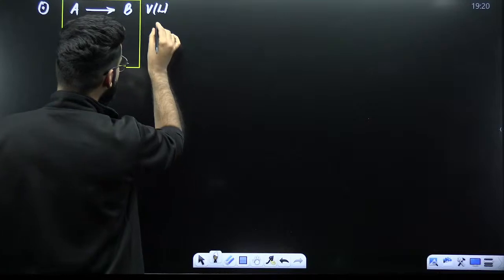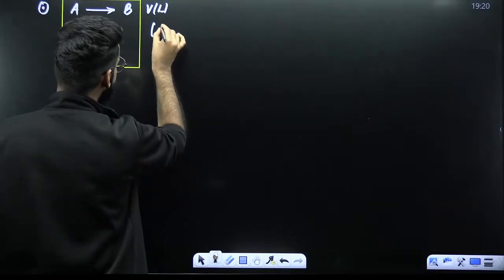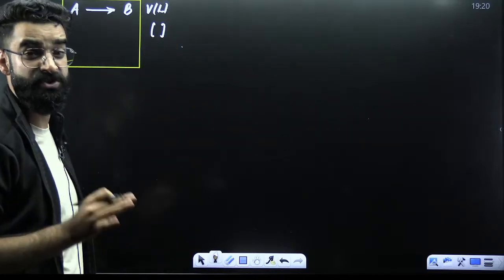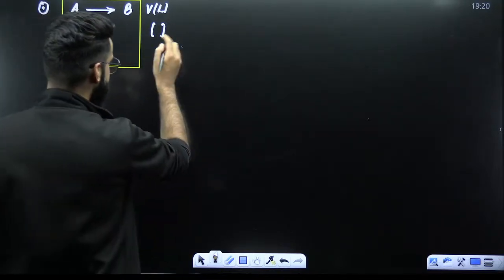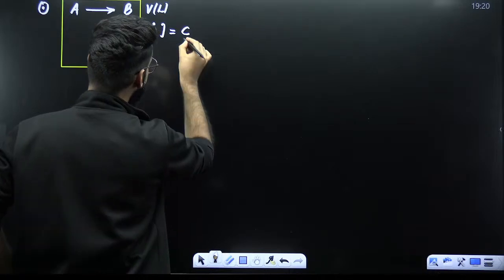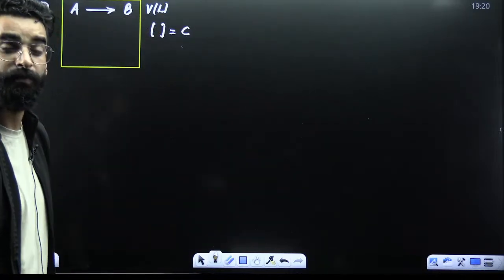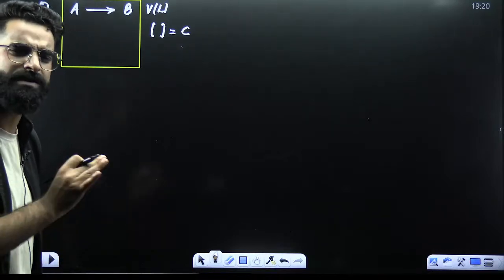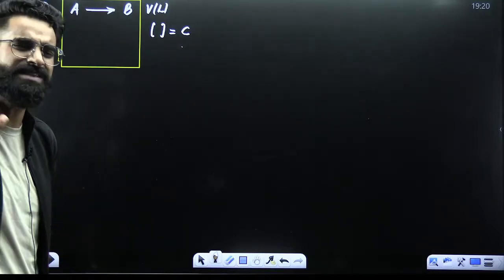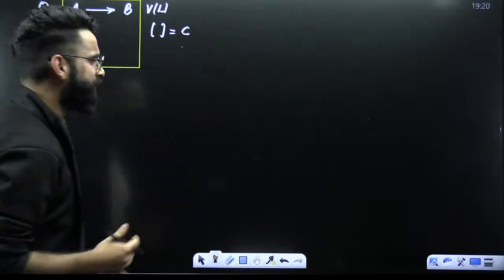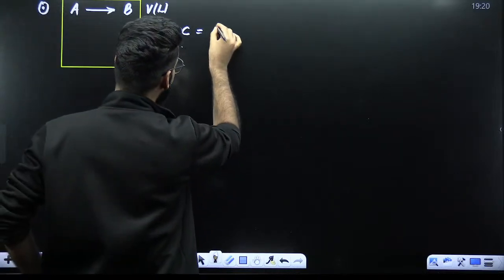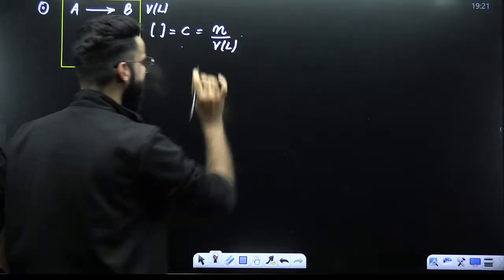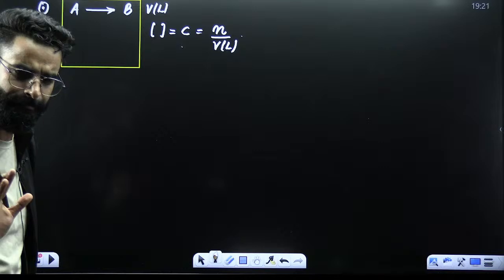Now, my dear students, here I'm defining a term which I'm representing with square brackets. Either you represent it with square brackets or you can represent it directly with C. And what is the C? C represents concentration. C or square brackets, it represents just the concentration. And how do we define the concentration? It is nothing but number of moles divided by volume of the reaction vessel in liters. As simple as that.